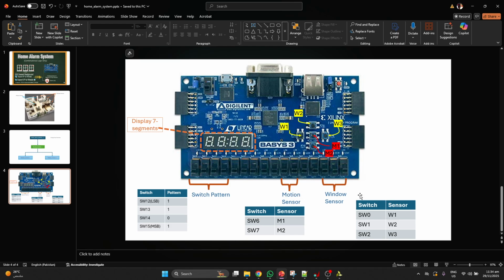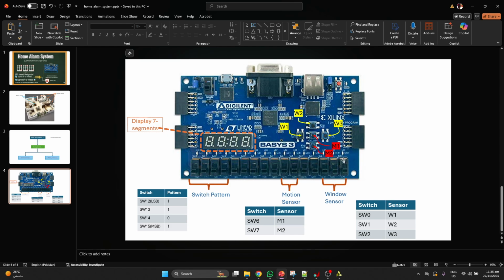We will not use any real sensors, so we will use these slide switches as sensors in our design. These 5 push buttons we will use to show the fault, where we get the fault in our system. For example, if this sensor is high, it means a security breach occurred. And we will press these push buttons one by one.